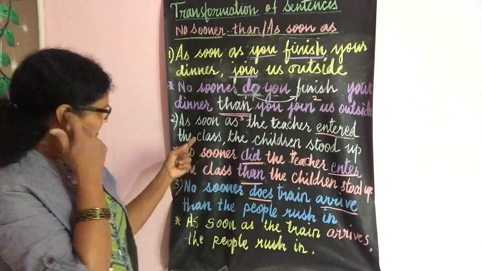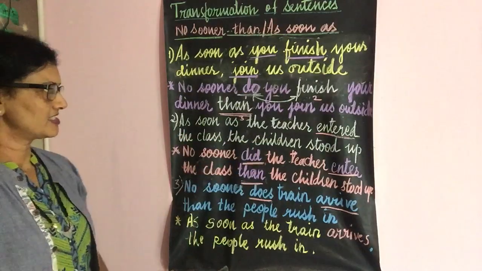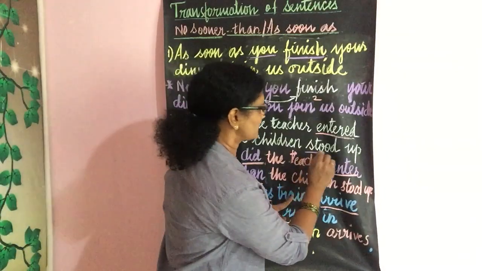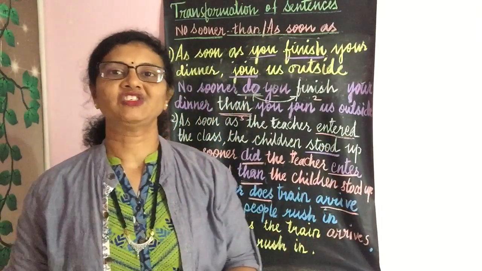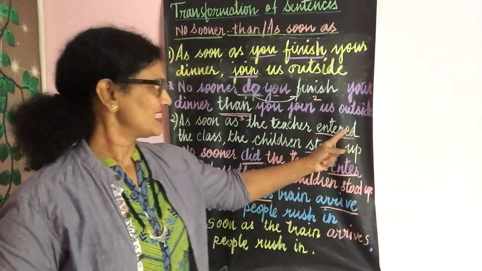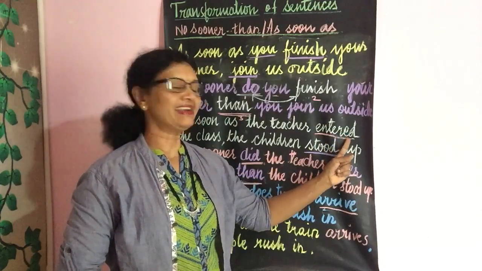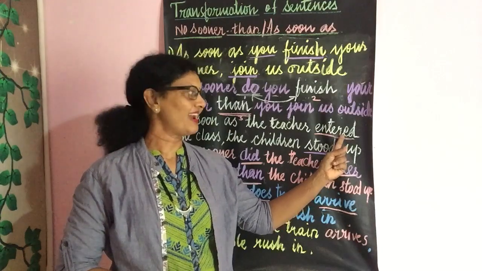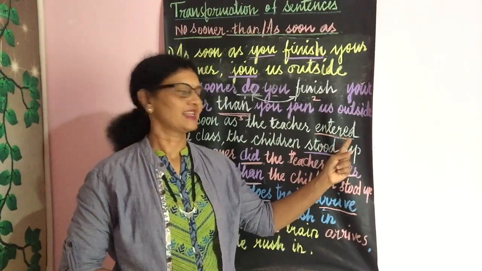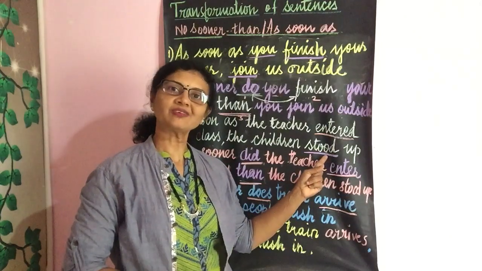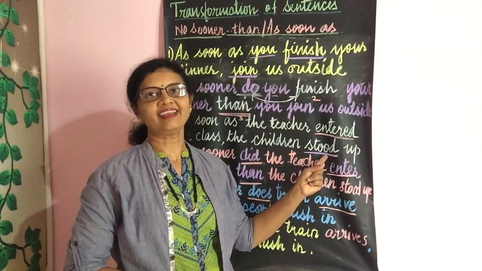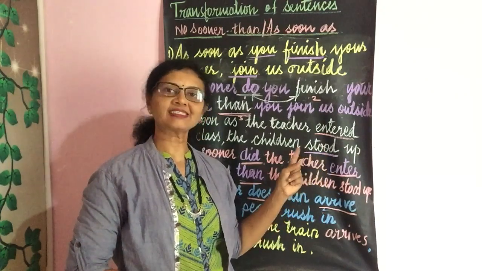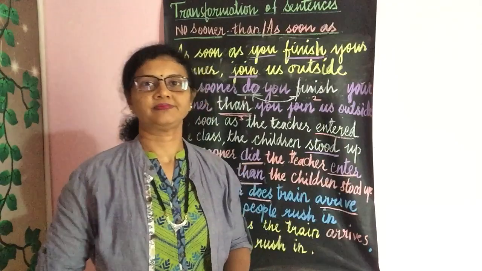The second sentence: As soon as the teacher entered the class, the children stood up. Again, if you identify the verbs, they are entered and stood, which are in the past tense. See this verb, entered. It ends with ed. This verb is called a regular verb. Many verbs end in ed to form their past tense, whereas the word stood is also a past tense, but it doesn't end with ed. It is called an irregular verb. The present tense of stood is stand and of entered is enter.